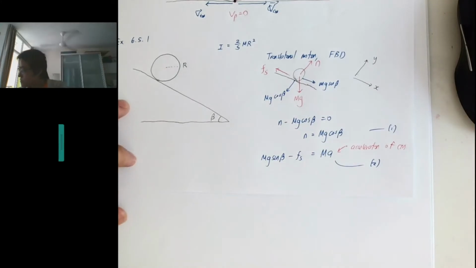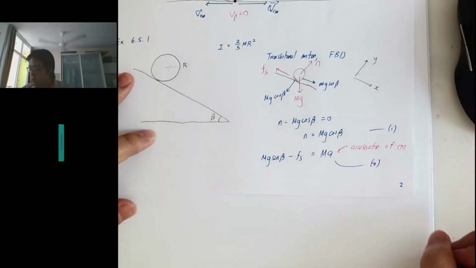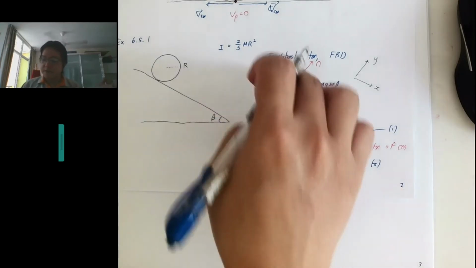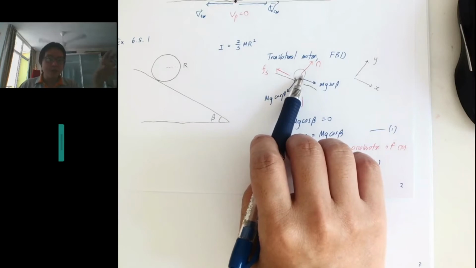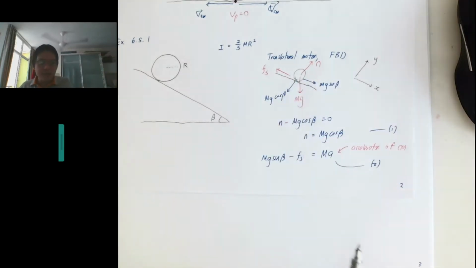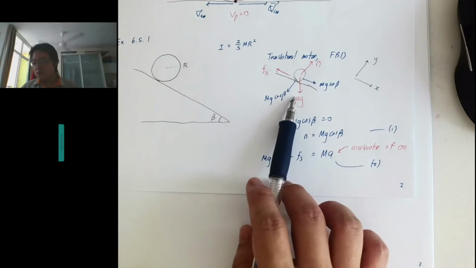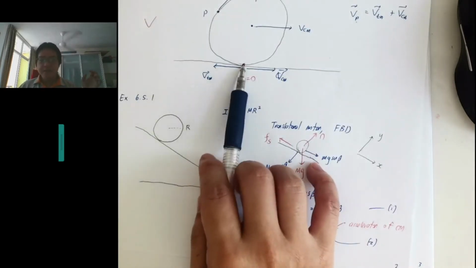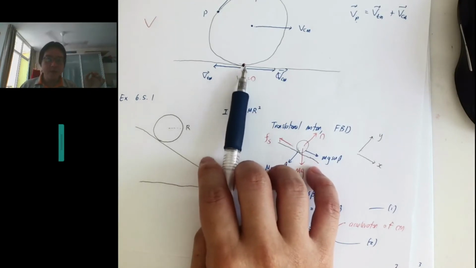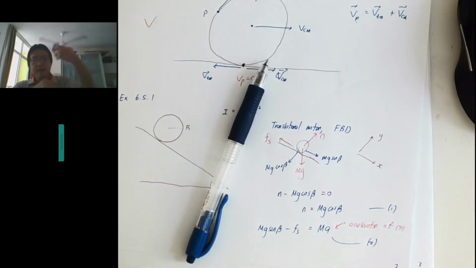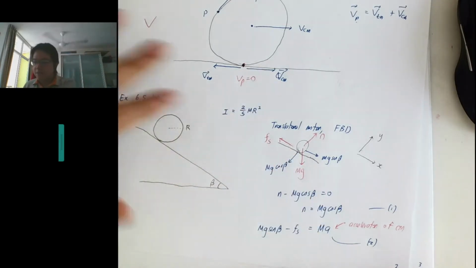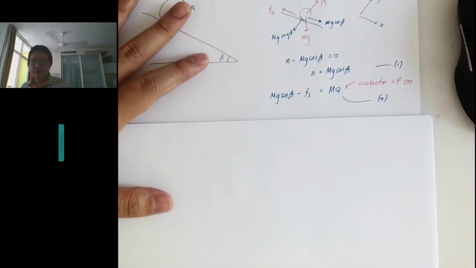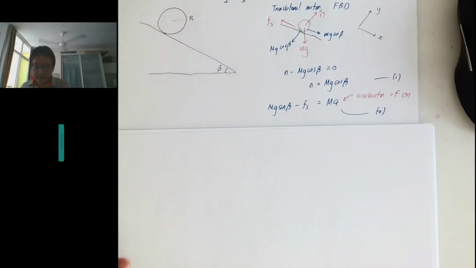So does everyone follow the story so far? Hopefully it's fine, because this one we are just treating like a normal chapter 2 question. A block sliding down a surface, there's friction, so they got this. The only difference is this is static friction. Why? Because in pure rolling there is no relative motion. It just touches the ground and continues to roll. So this is static friction. This is what we have so far.